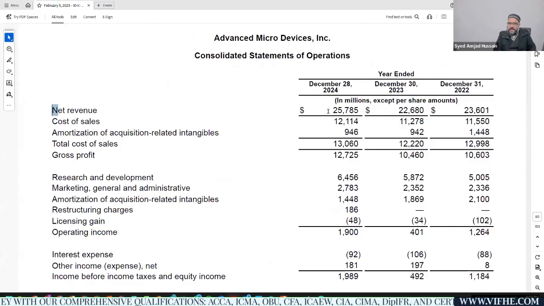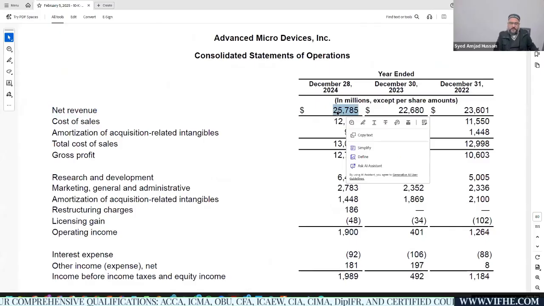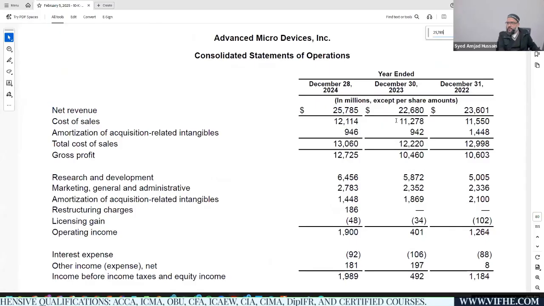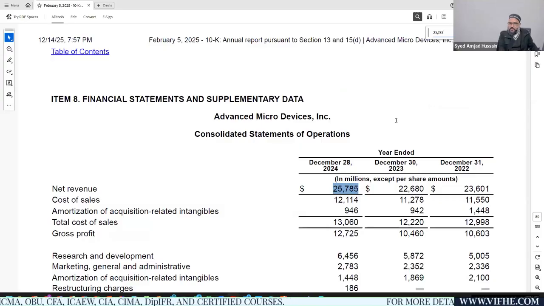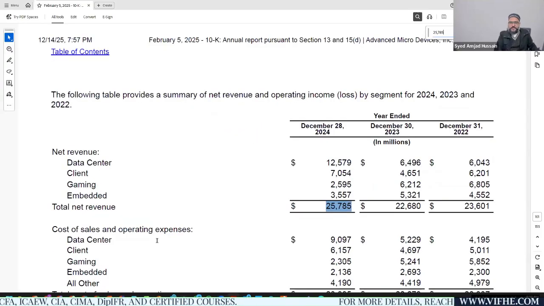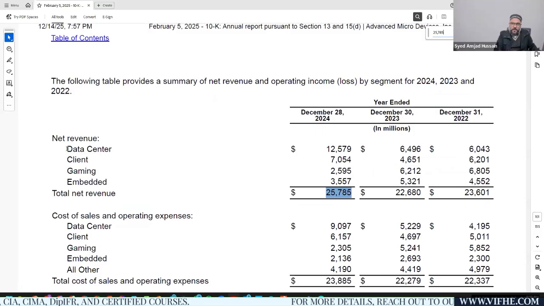So you can see the net revenue growth of the company was provided here, and I'm going to search out where this net revenue was provided. Okay, these are the net revenue values. Now you can see the revenue was explained: what revenue comes from data center, from client, from gaming, from embedded, and so on, right?